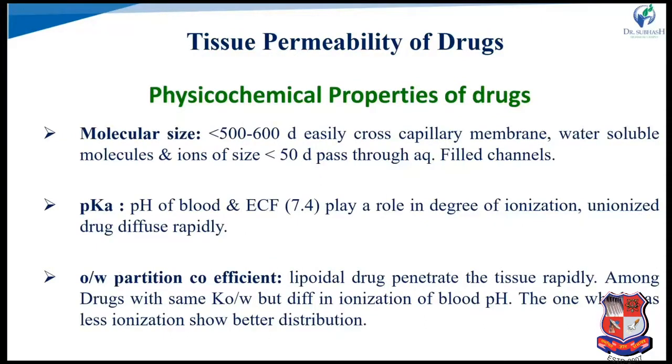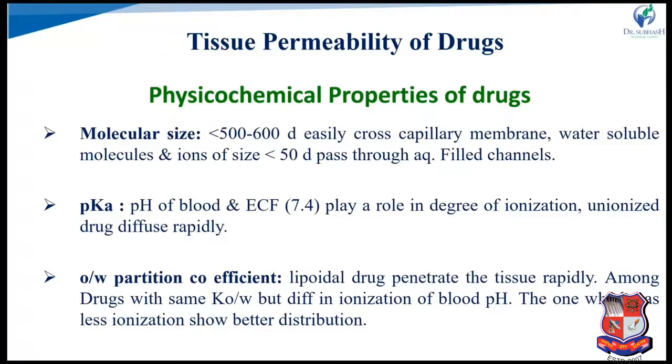One by one we have to see the factors affecting drug distribution. The first one is tissue permeability of drug. First part is the physicochemical properties of the drug, which depend on molecular size, dissociation constant, and lipid solubility or lipophilic nature, meaning partition coefficient. Molecular size less than 500 or 600 Dalton easily crosses the capillary or simple cell membrane.